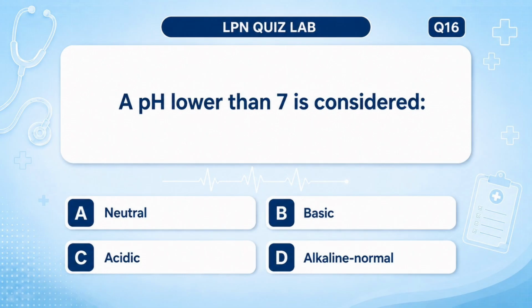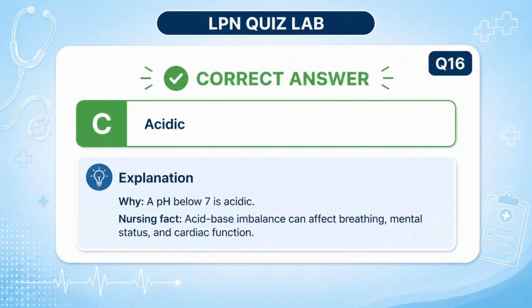A pH lower than 7 is considered A. Neutral, B. Basic, C. Acidic, D. Alkaline. Answer: C. Acidic. Why? A pH below 7 is acidic. Nursing fact: acid-base imbalance can affect breathing, mental status, and cardiac function.